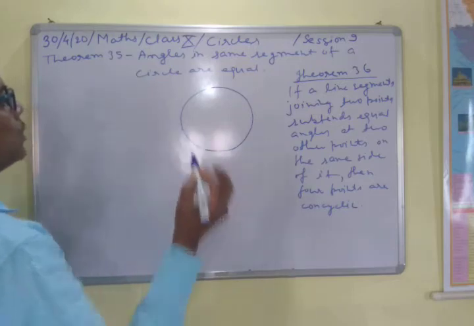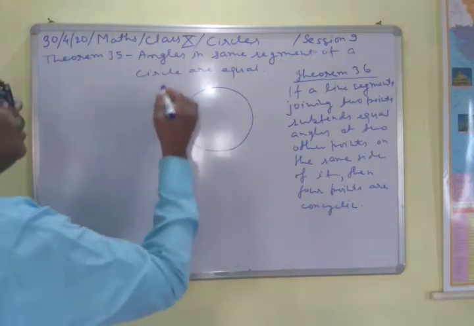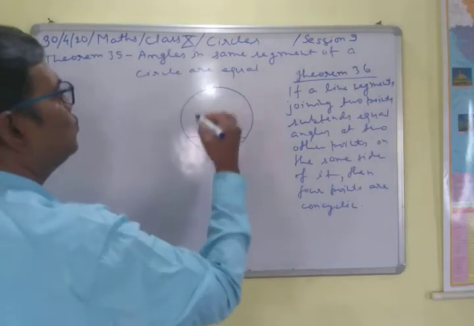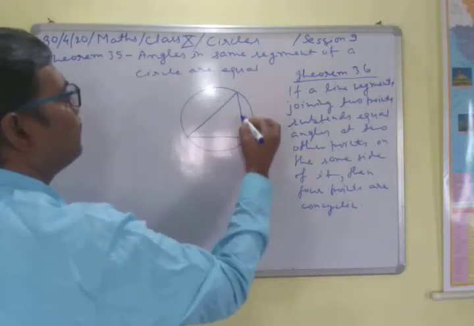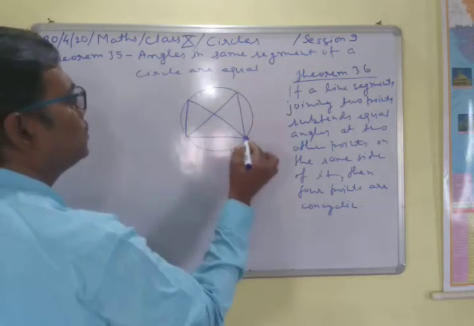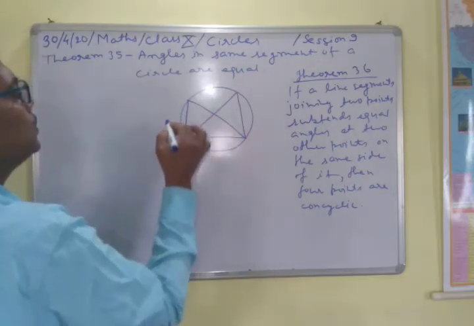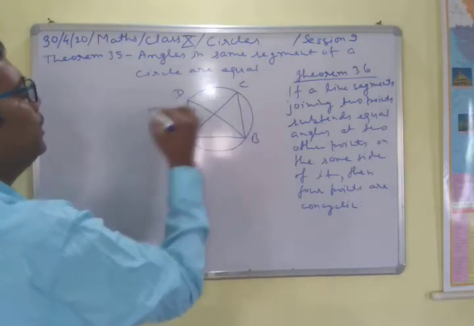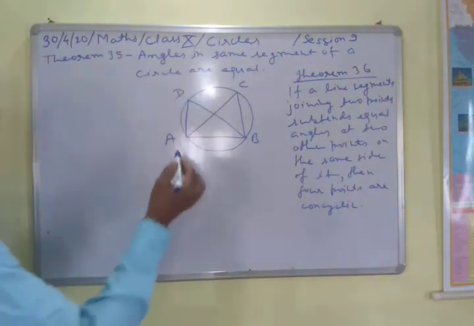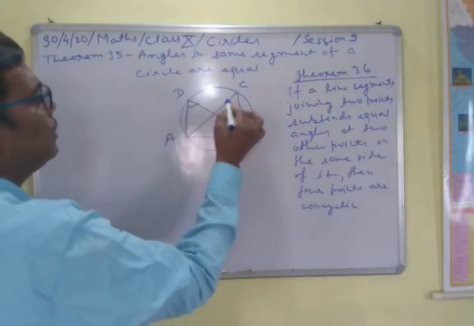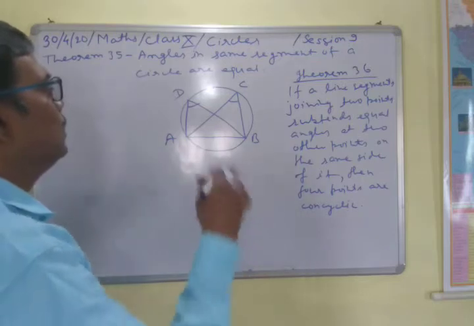for example, if you draw the circle like this, angles in the same segment, if you draw this chord and take 2 points like this and take another point like this, and suppose these are A, B, C and D. Here the angles in the same segment, this angle and this angle, are the two angles in the same segment.